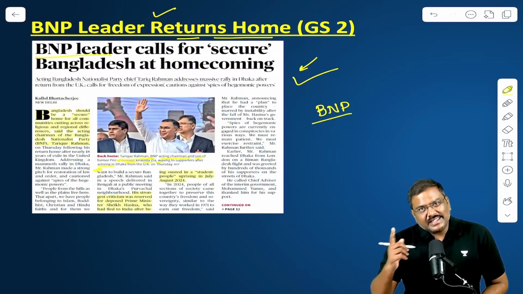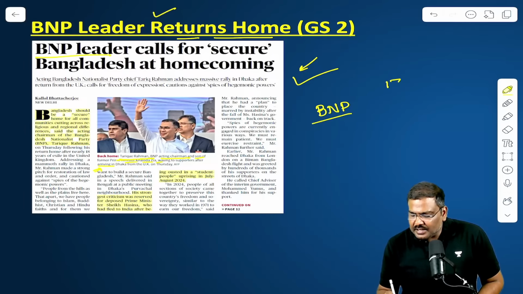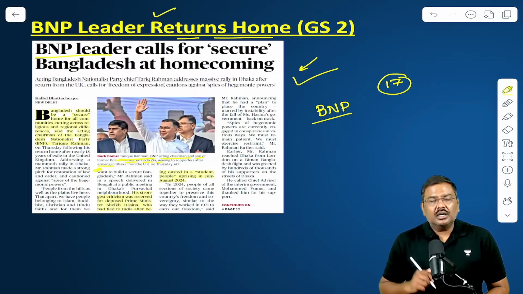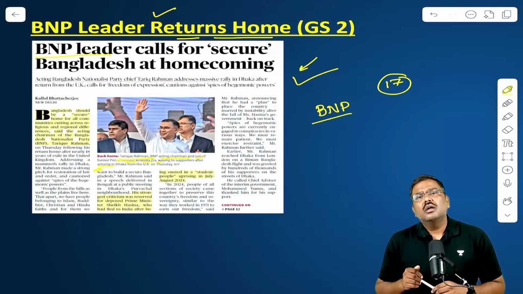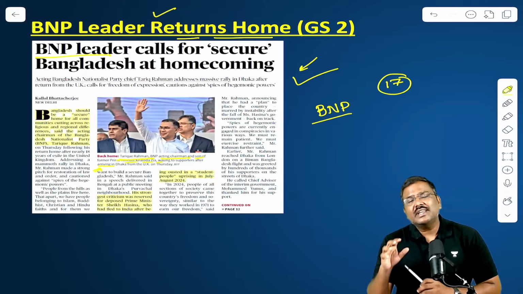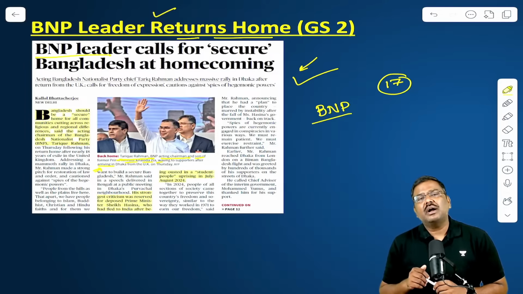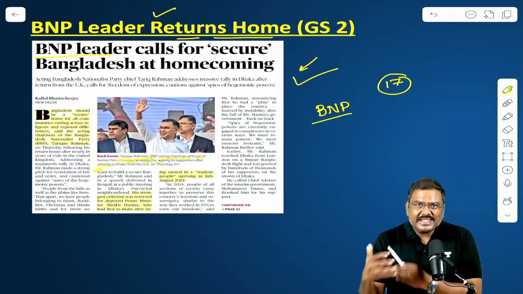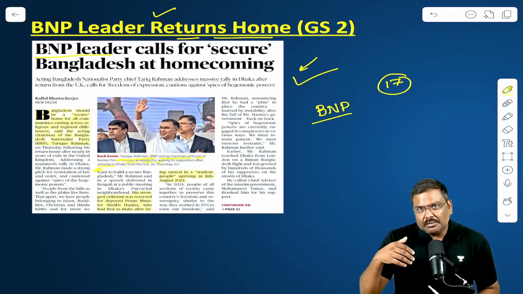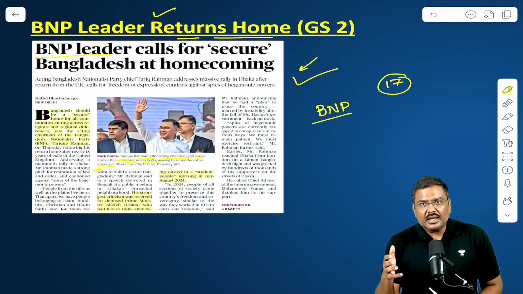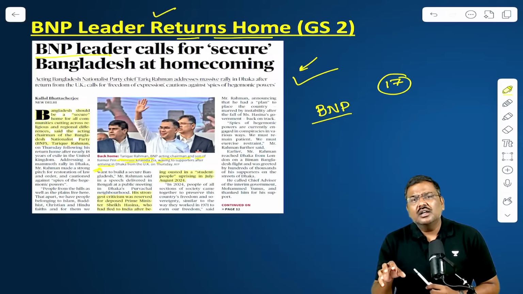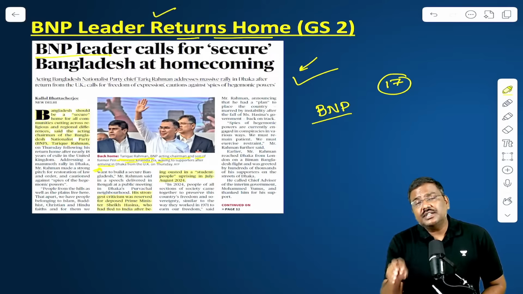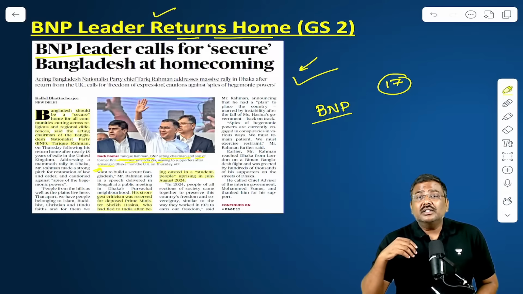He was in exile. For the last 17 years, he stayed in Britain, and from there, he was acting as the chairman. He was overseeing the functions and the activities of the Bangladesh National Party. The reason why he escaped was because of the military leadership earlier, as well as the administration under the Awami League, which targeted him. Multiple cases of corruption, etc., were filed against him.